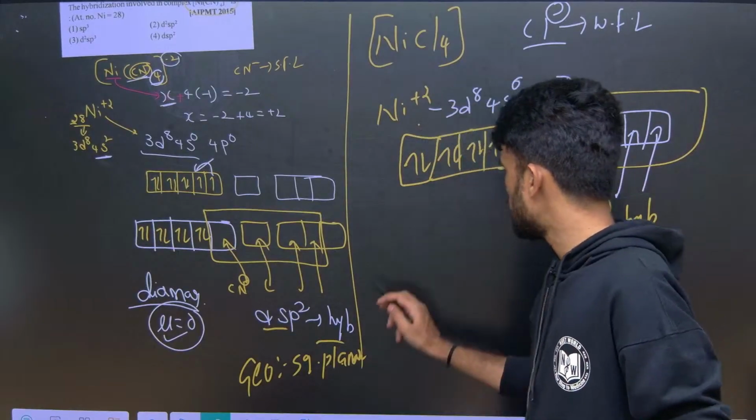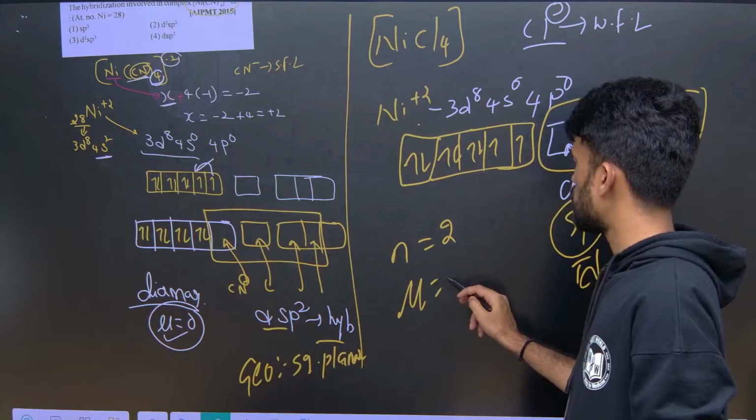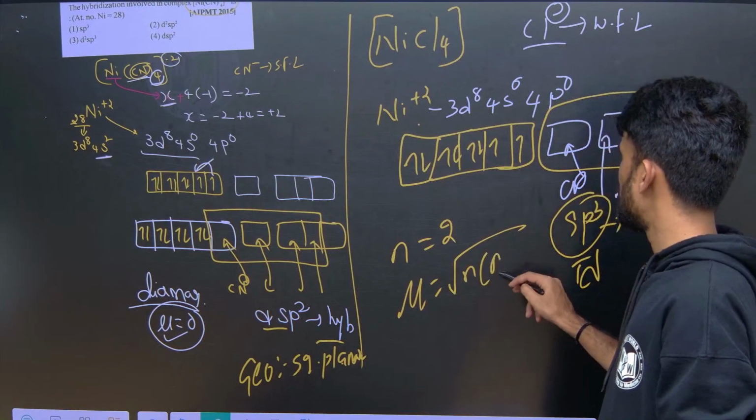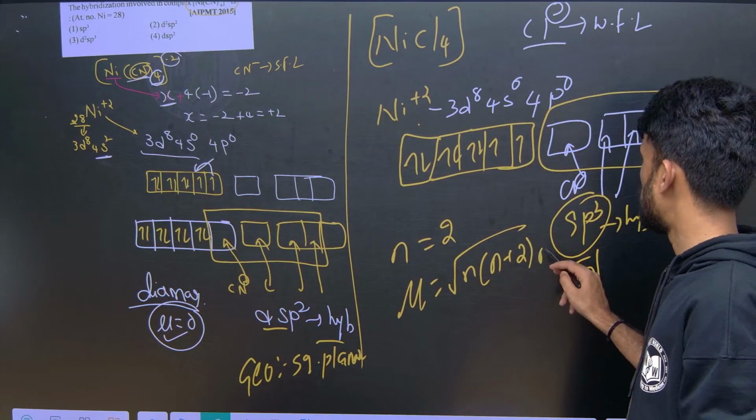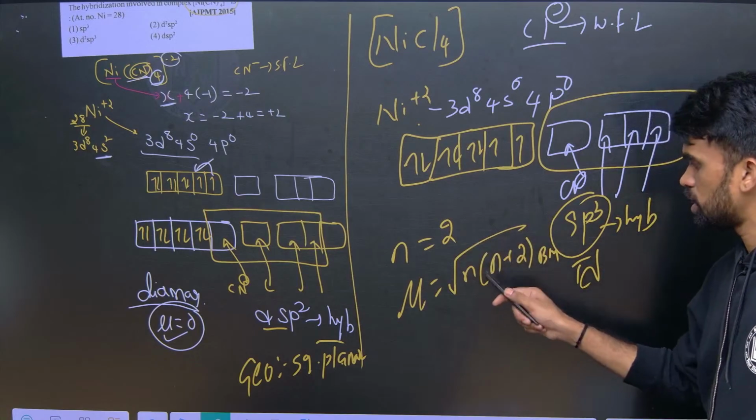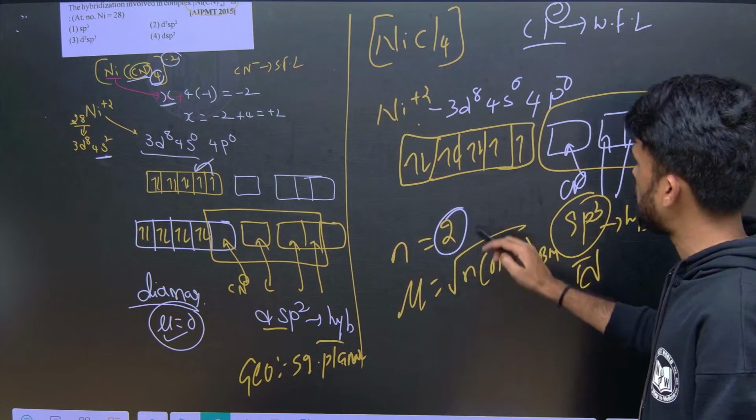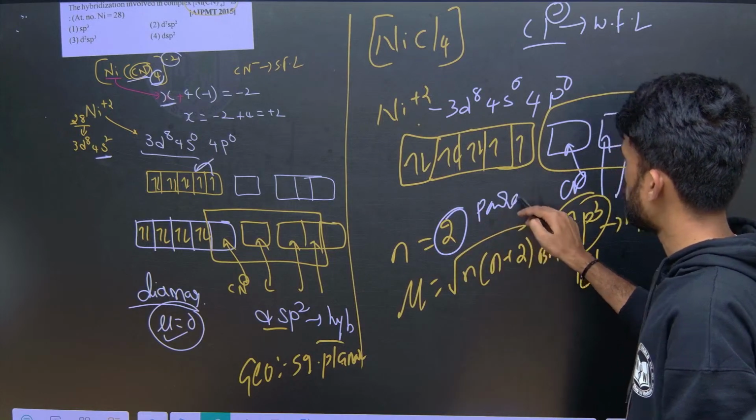Now what about magnetic moment? How many unpaired electrons are there? 2. So magnetic moment you can calculate as root over n into n plus 2 Bohr magneton. By using this you can calculate. You will get the n value, put it here, you will get the magnetic moment value, and since it is having 2 unpaired electrons we can say it is paramagnetic.